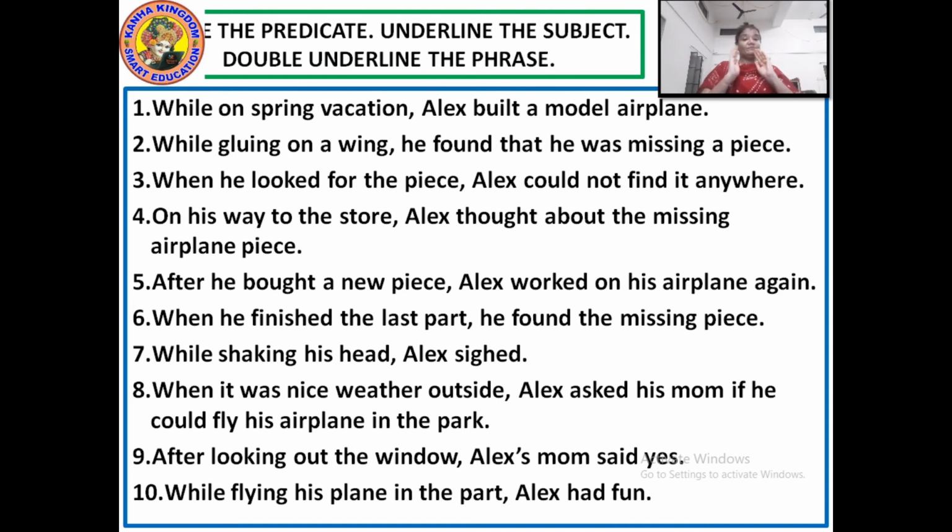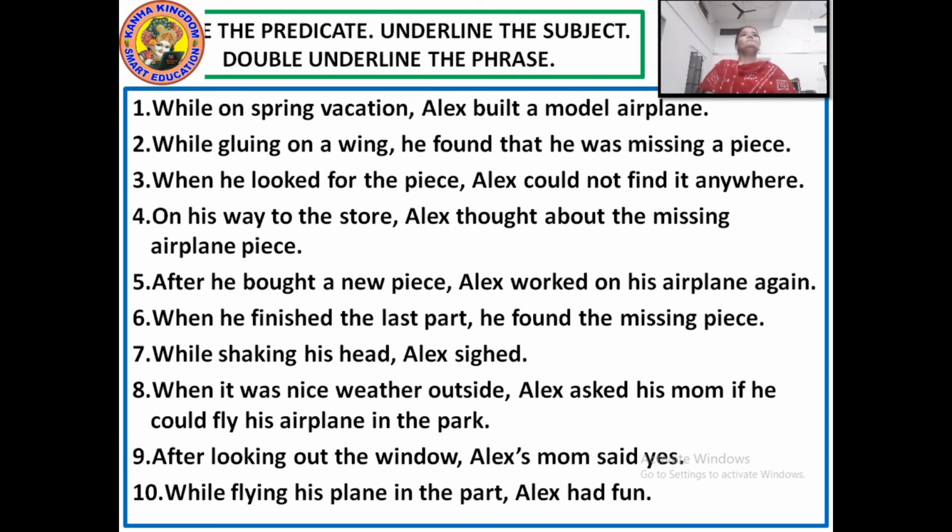Now from that subject and that predicate you have to underline the phrase. And that phrase is to be underlined double, twice. 1, 2. Got it? Don't get confused. Circle the predicate, underline the subject and double underline the phrase.